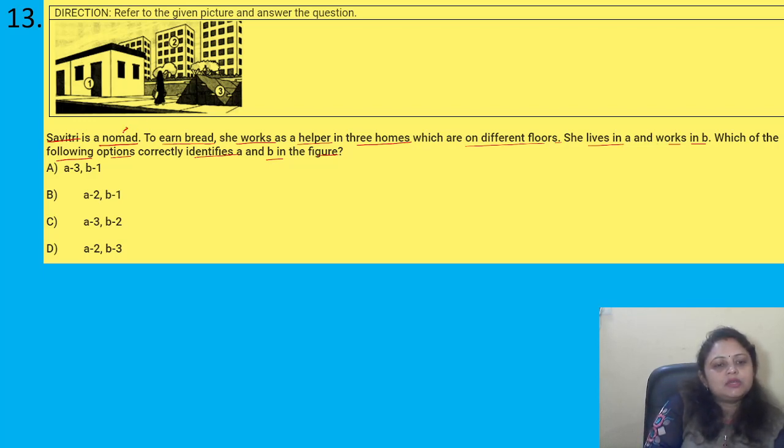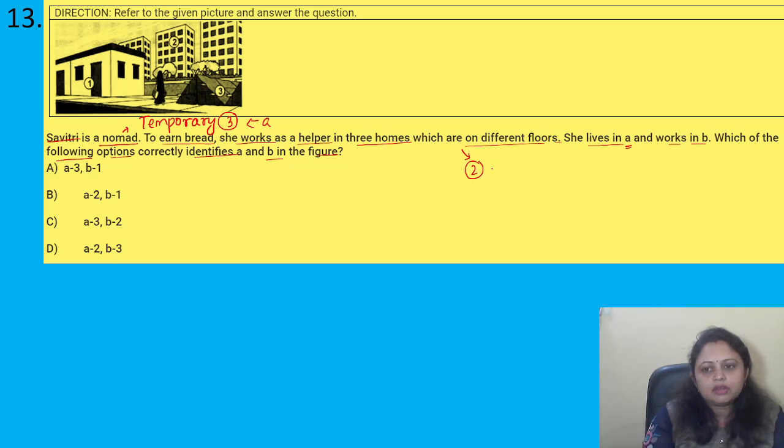So, Savitri is a nomad, right? So if Savitri is a nomad, then she must be living in a temporary house. And what is the temporary house given here? It is 3. And she lives in A, it is written she lives in A, that means A is 3. And she works as a helper in 3 homes which are on different floors, so that must be an apartment, right? And the apartment is number 2, and she works in B, so B is 2. A3, B2. So the correct answer is option C. Got it? Coming to the next question.